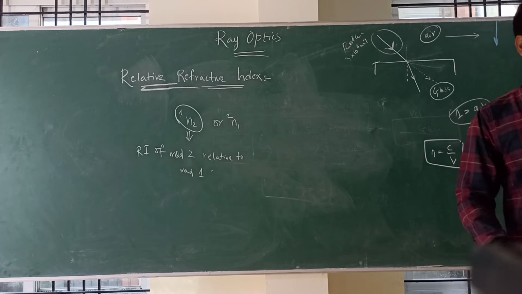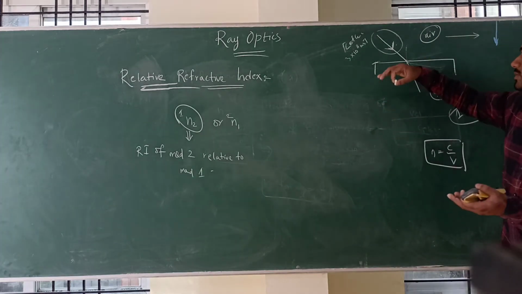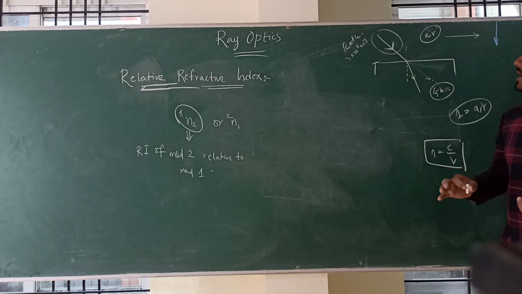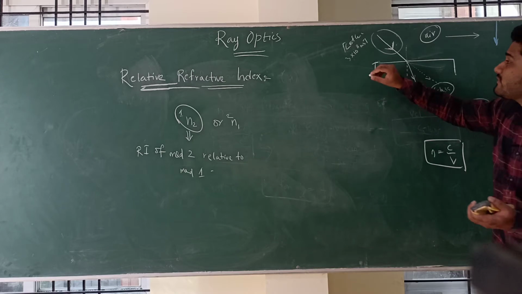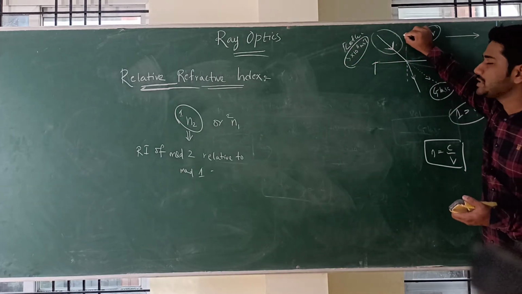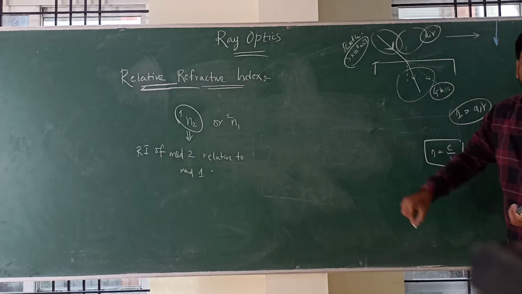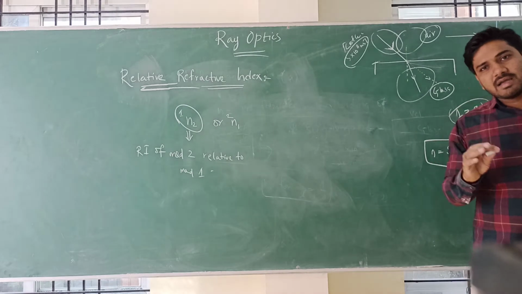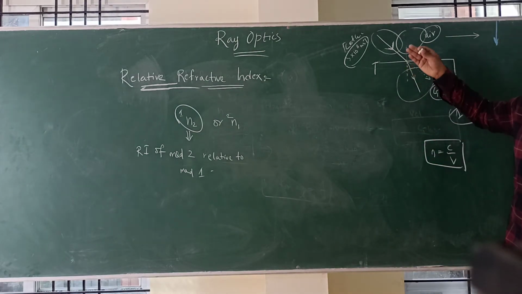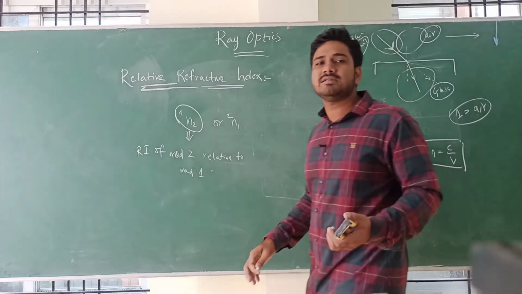Take any other medium, like water, and the ray will again bend, because the speed of light will not be the same as it was in air. The speed has become lower, and that's why the light is changing its direction. Speed is changed, therefore light is changing its direction.